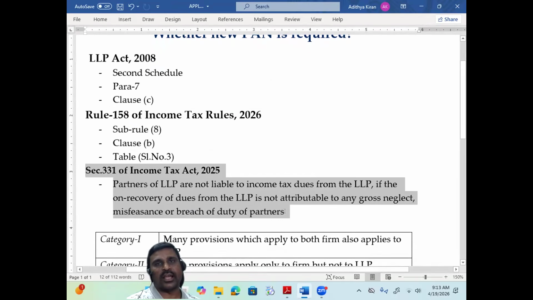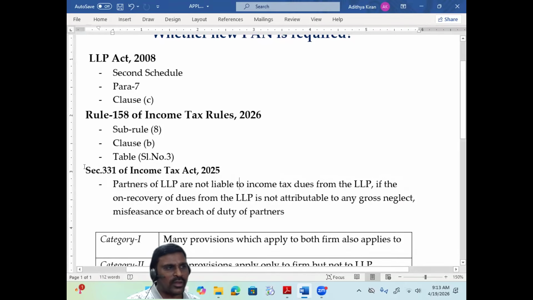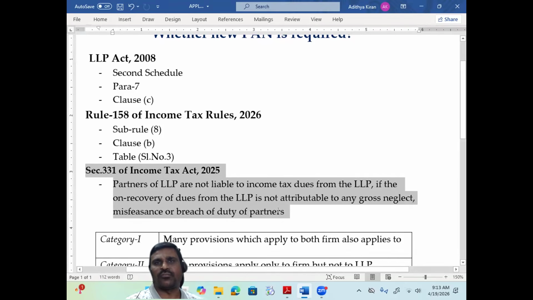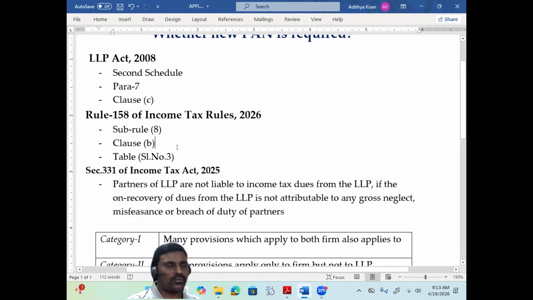If I'm continuing as a partnership firm, if in my PAN the old partnership firm status will reflect, then how can I take the benefit of this? If the Income Tax Department is unable to recover the tax dues from the LLP, partners cannot take the benefit of this provision if the PAN status reflects firm only. Okay, right. That is the reason.